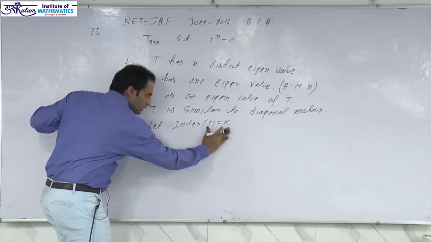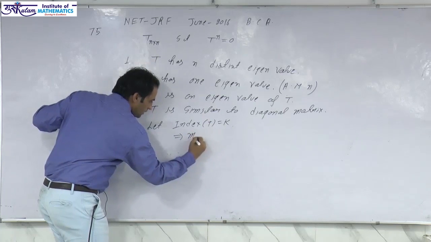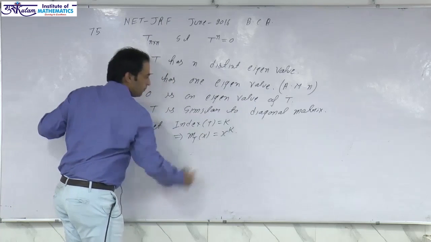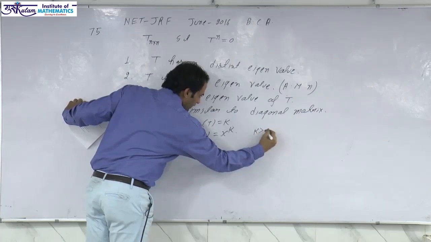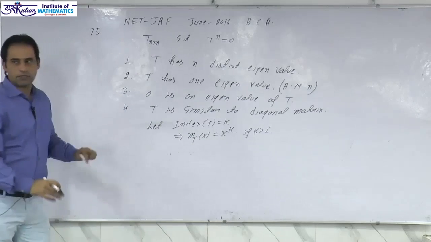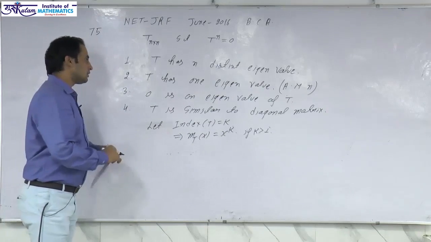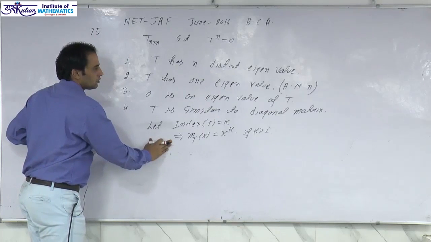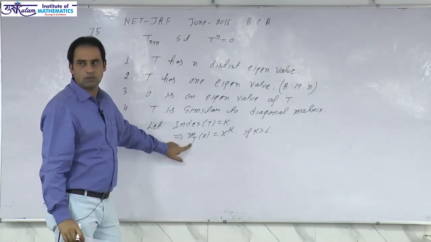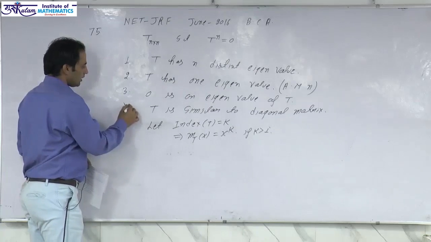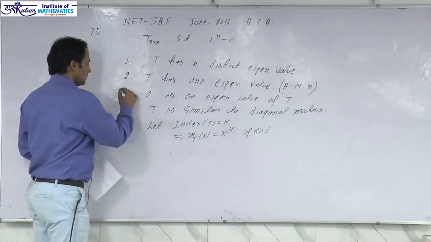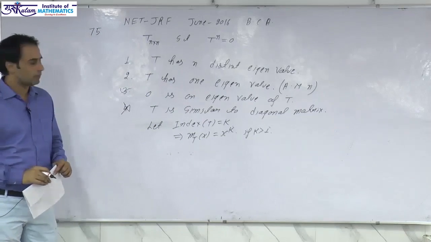If the index of T is k, we know that the minimal polynomial m_T(x), this is the notation for minimal polynomial, is x to the power k. If k is greater than 1, then the minimal polynomial contains a repeated factor, which implies this operator is not diagonalizable. So T cannot be similar to a diagonal matrix. If we take a non-zero nilpotent matrix, then it is never similar to a diagonal matrix. And the only root of the minimal polynomial is 0, so 0 must be an eigenvalue.